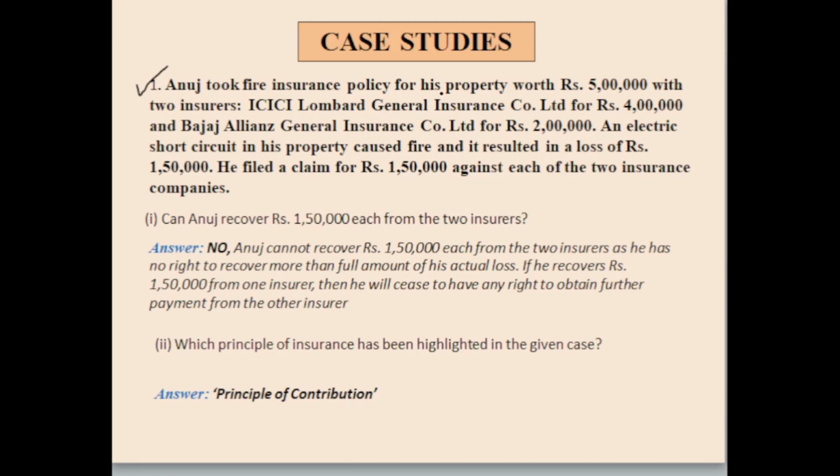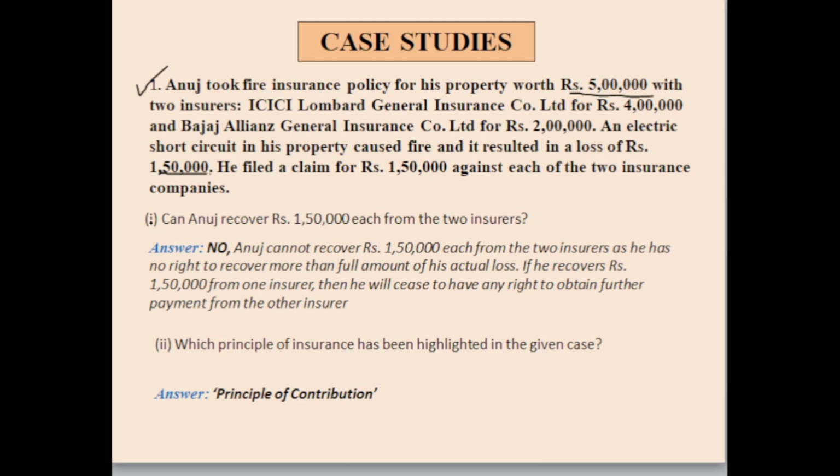Anuj took fire insurance policy for his property worth ₹5 lakh with two insurers. उसने दो इंश्योरर के पास से इंश्योरेंस लिया है. That is, first one ICICI Lombard General Insurance Company, उसके पास से उसने कितने लिया, ₹4 लाख का इंश्योरेंस, और Bajaj Allianz General Insurance Company के पास से उसने 2 lakhs का इंश्योरेंस लिया. An electric short circuit in his property caused fire and it results in a loss of ₹1,50,000. He filed claim for ₹1,50,000 against the two insurance companies.